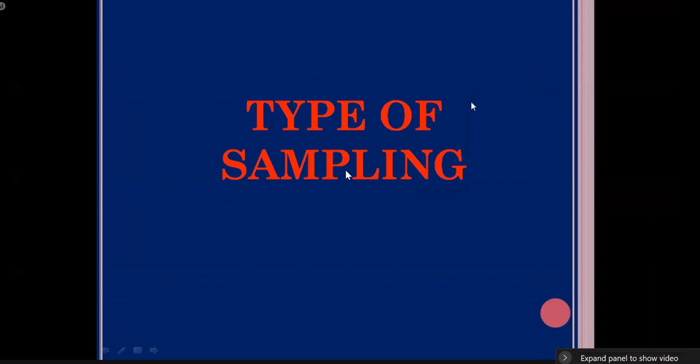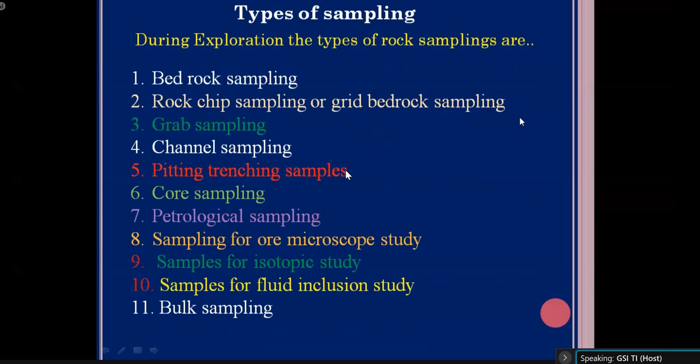Now these are the different types of samples we need to collect during any exploration program, starting from the G4 stage of investigation to the G1 stage. Generally, as I told you earlier, G1 is the regional exploration stage, also called the reconnaissance stage. After that we get the G3 stage, which is called the prospecting stage, then the G2 stage, which is called the general exploration stage, and finally G1, the detailed exploration stage.